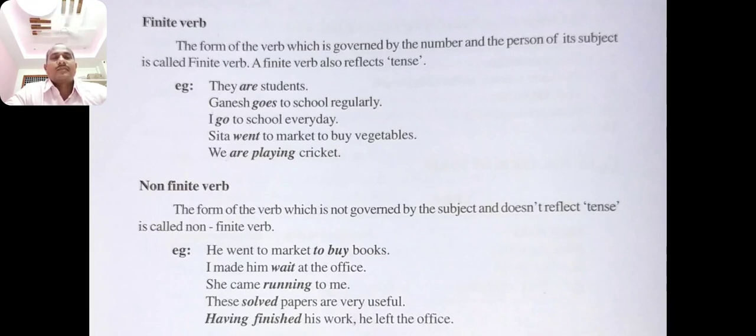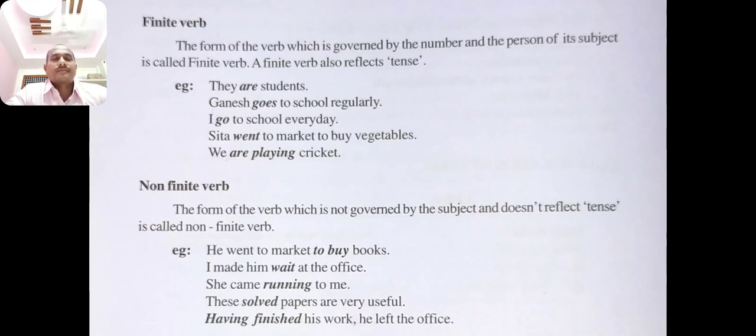For example, they are students. Ganesh goes to school regularly. I go to school every day. Sita went to market to buy vegetables. We are playing cricket. So you see, are, goes, go, went and playing are all finite verbs.